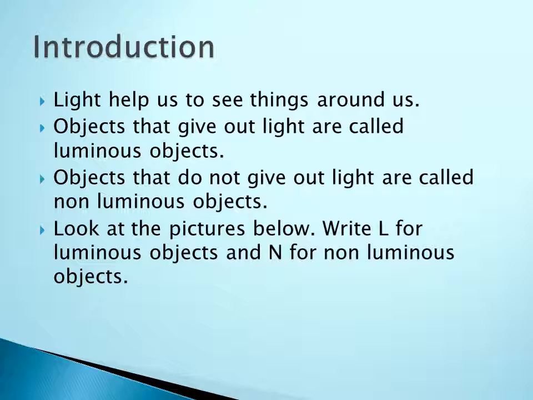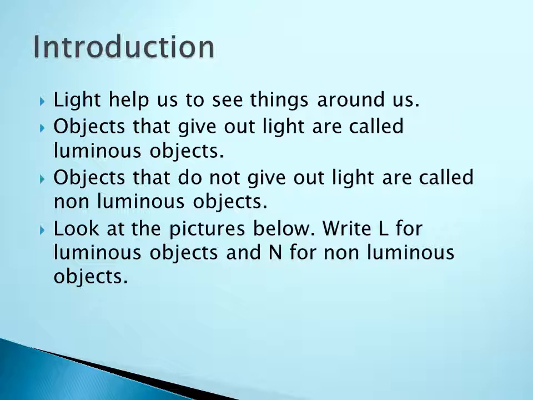The torchlight will produce light, so it is a luminous object. The lamp is a luminous object; it produces its own light. The sun produces its own light. The tree is a non-luminous object, and the vase is also a non-luminous object.